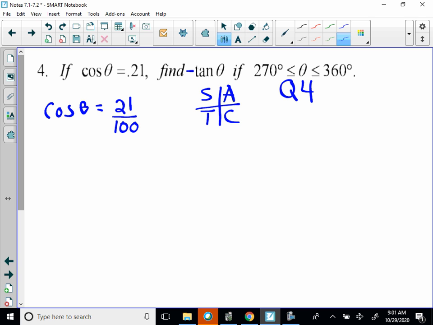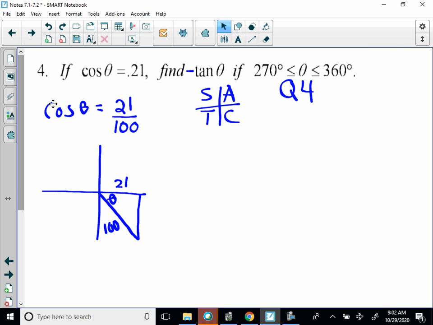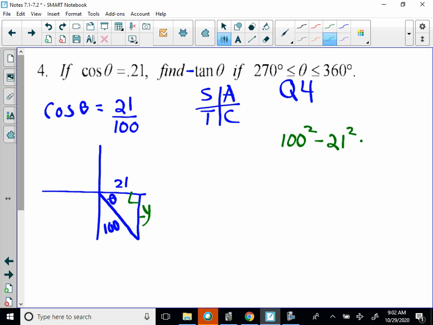Now, I mean quadrant 4, so I draw that part of the bow tie, and I'm saying that the hypotenuse is 100, and the x value is 21. So I am looking for the y value, and we know that's going to be negative, so we have to take that into account. So 100 squared minus 21 squared should give me the y squared.